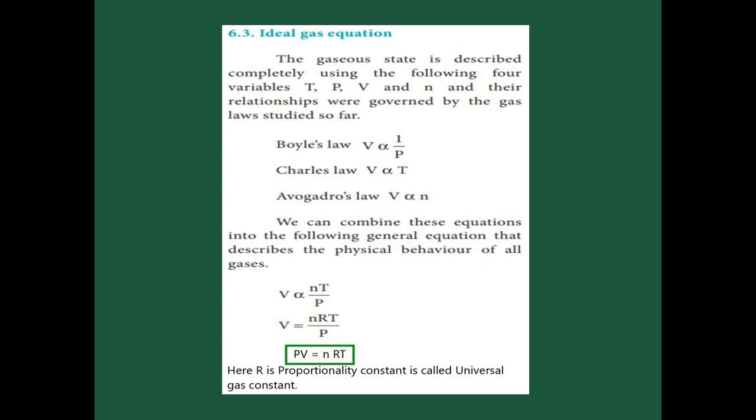So combining these three laws into one equation, we get that V is directly proportional to n and T, and indirectly proportional to P, that is, divided by P. Now the proportionality is changed to a constant value, that is R. What is R? It is a proportionality constant, but here it is called the universal gas constant. Now we interchange the P value with V, we get PV equal to nRT. This equation is called the ideal gas equation.